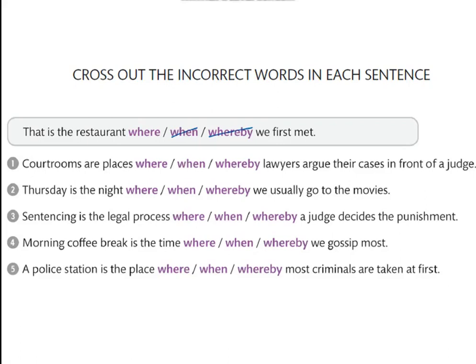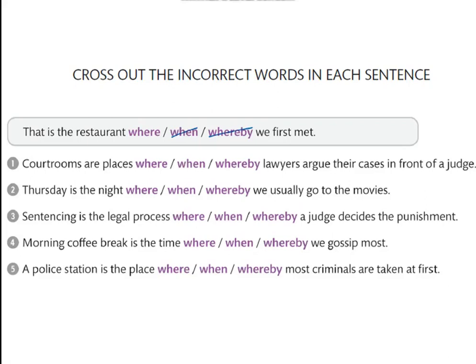Number 2. Thursday is the night when we usually go to the movies. Number 3. Sentencing is the legal process whereby a judge decides the punishment.